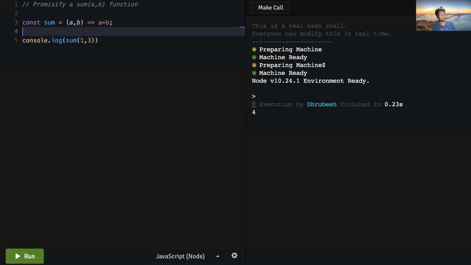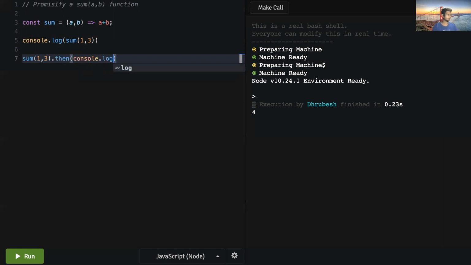Now you have to understand what promisifying this means. Promisifying this basically means I should be able to call the function this way: 1 and 3 again, and .then. The function should return the result after .then is called.